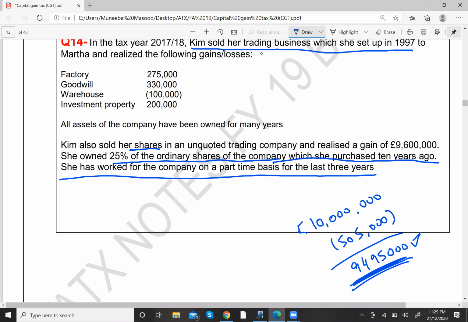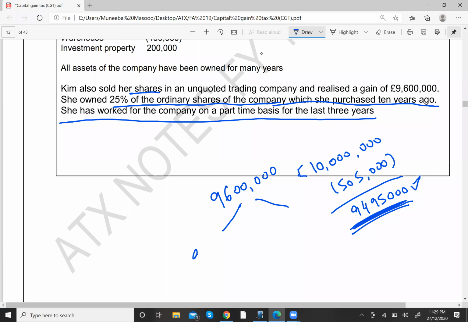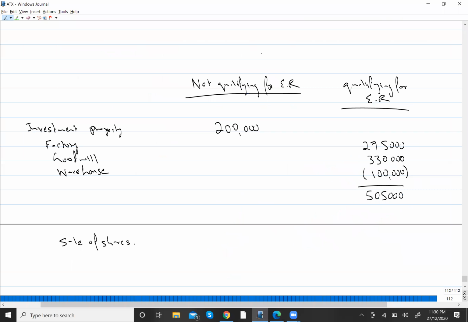So if I talk about this 9.6 million, it will be divided into two. Out of this, 9,495,000 will qualify for ER, and the remaining gain, which will be 105,000, will not qualify for ER, so this one will go in the first column. Let us record it over here.